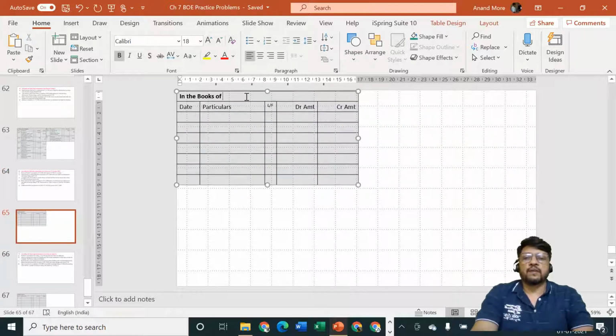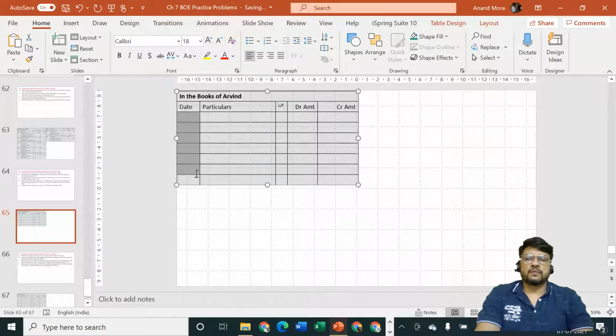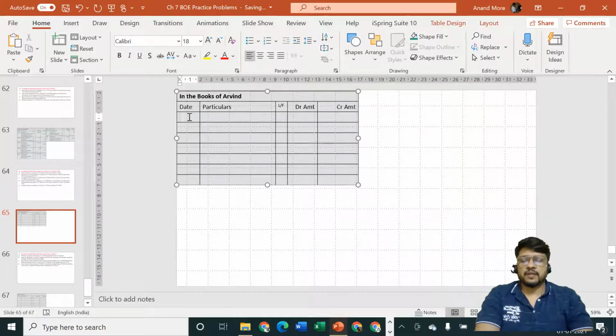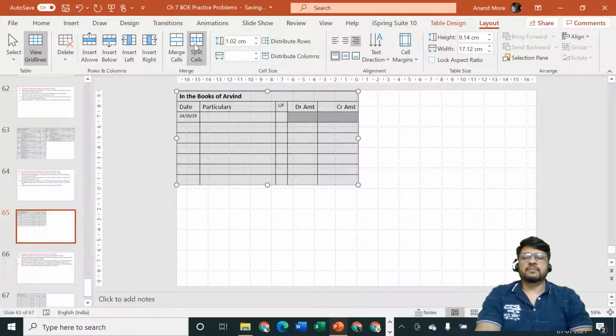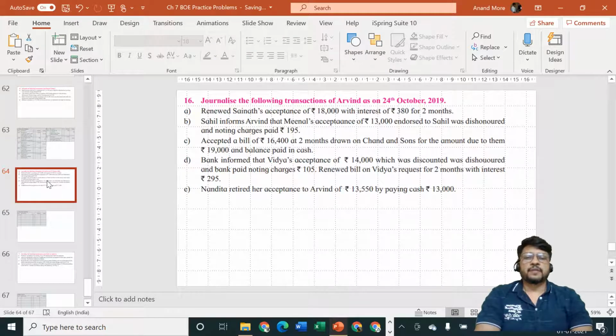In the books of Arvind, the entries will be considered all on 24th of October. So I'll consider that date column only once here. 24th of October 2019, and thereafter I'm going to consider normal transactions as they are. So first entry or first transaction, what have they told you? Sainath's acceptance is renewed of rupees 18,000.